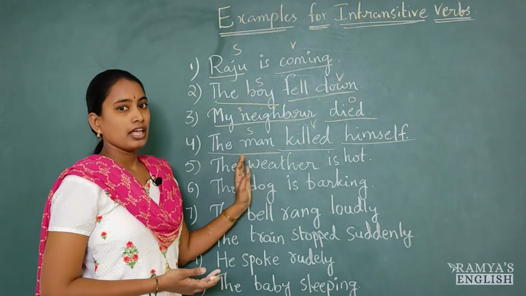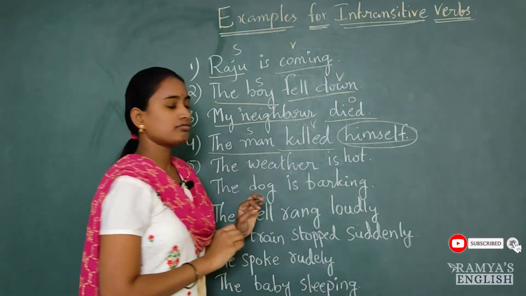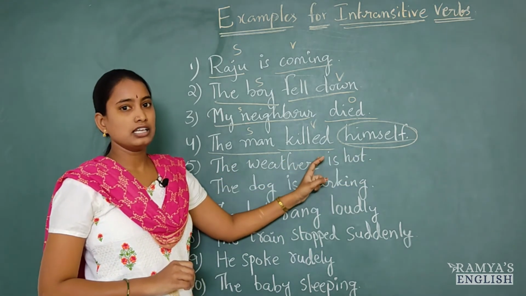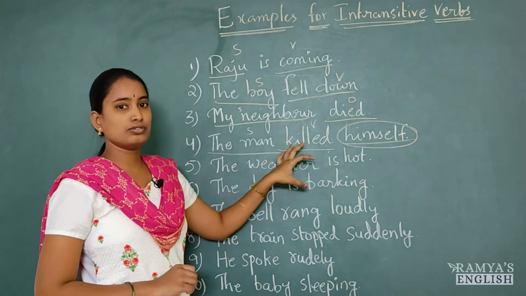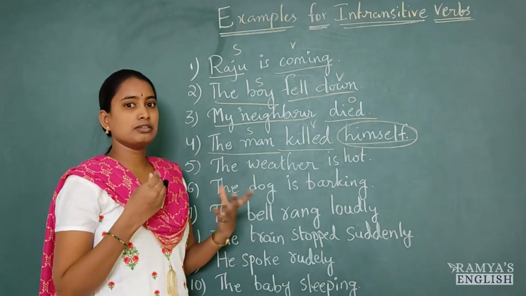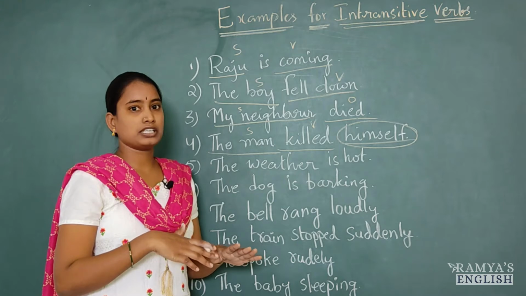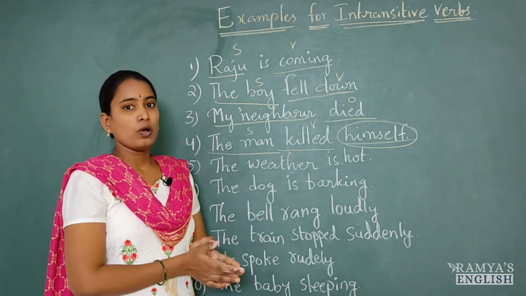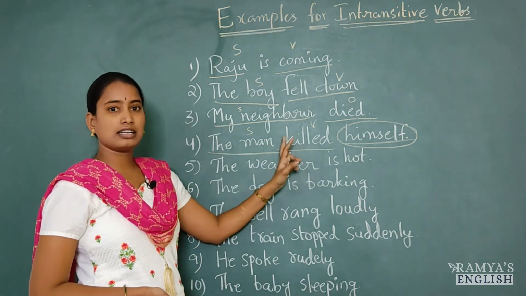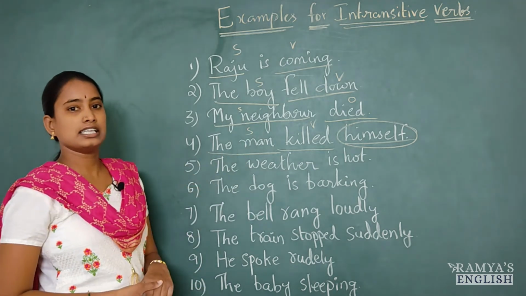So if we use these reflexive pronouns in the sentence, all those sentences and those verbs are intransitive verbs, because reflexive pronoun is nothing but the subject performing the action on the subject. It doesn't pass anything to object. So that's why if we use these reflexive pronouns in a sentence, it comes under intransitive verb. For example, let's change this sentence.